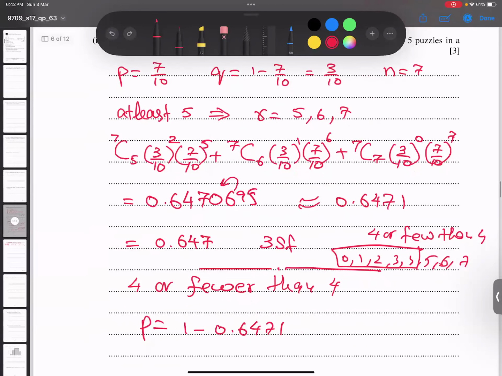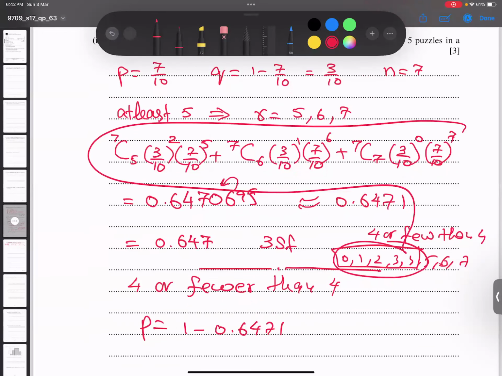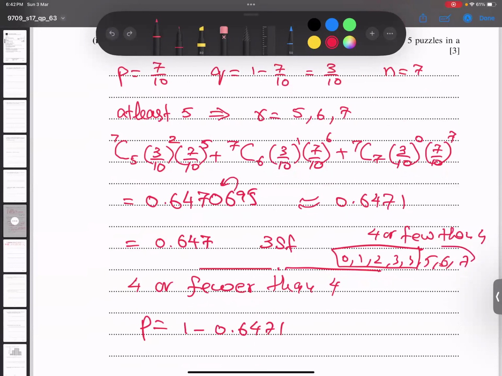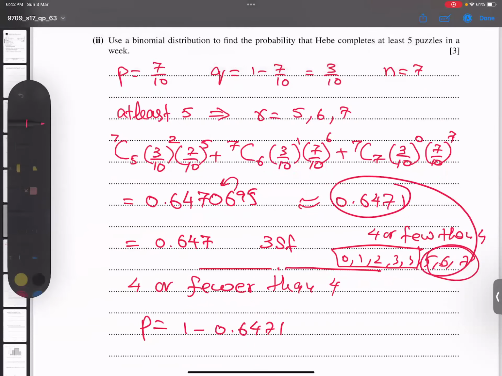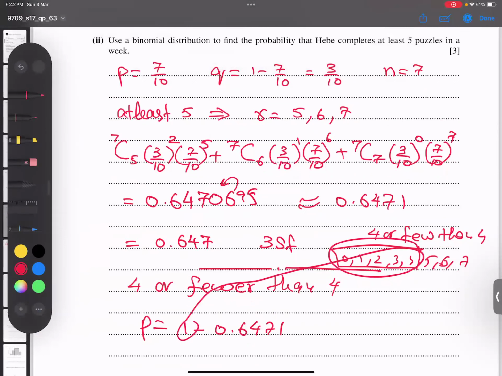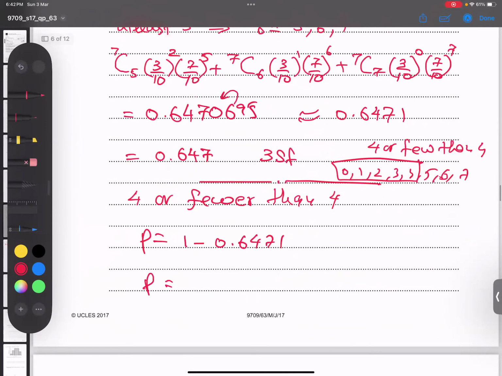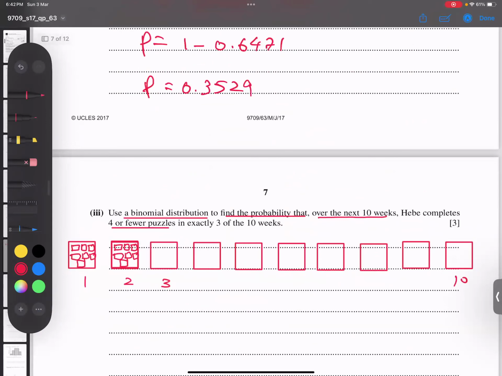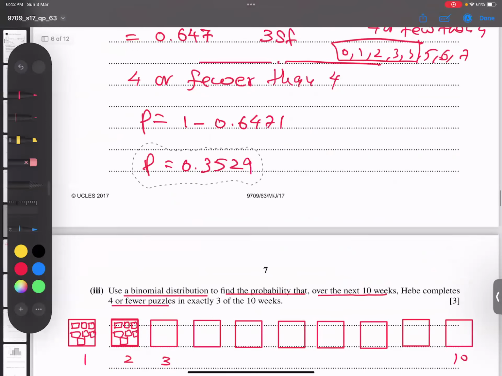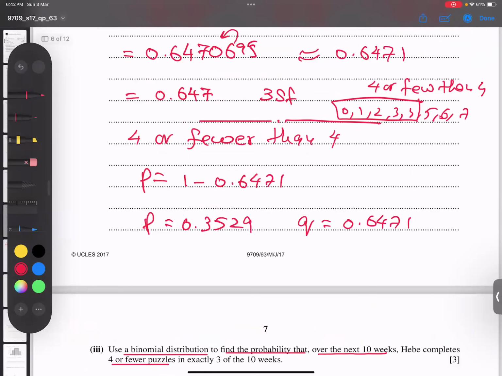So why should I apply the same formula 5 times for every R: 0, 1, 2? Why not? I'm saying that the 5, 6, 7 answer is this. And how to find this answer? Because you know very well the sum of all probabilities is 1. So what is the P coming here? 1 minus this answer, I'm getting 0.3529. So this is the P value, and Q becomes what? Naturally, Q value is 0.6471. So now the probability of fewer than 4 is this.